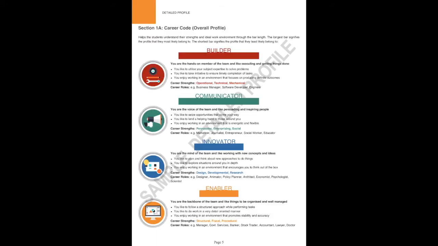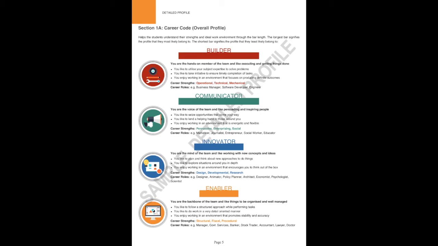As given on page number 3, the detailed profile includes your career code, subject stream recommendations, a personality section, your aptitude scores, and academic performance. Part 1, given on page number 4 and 5, talks about your career code and through that talks about your strengths and the ideal work environment for you.